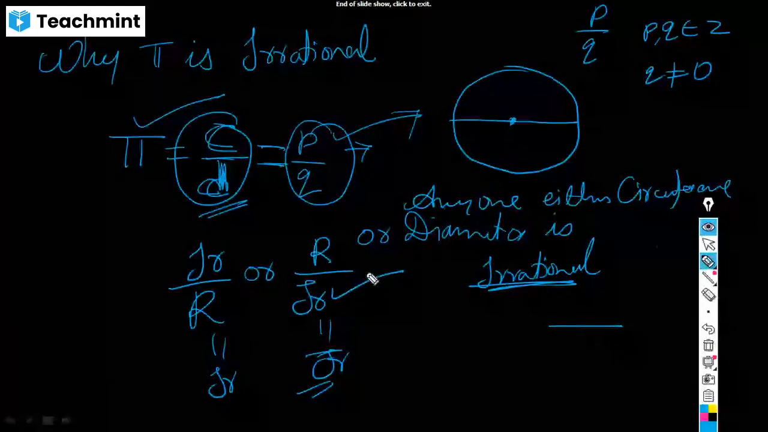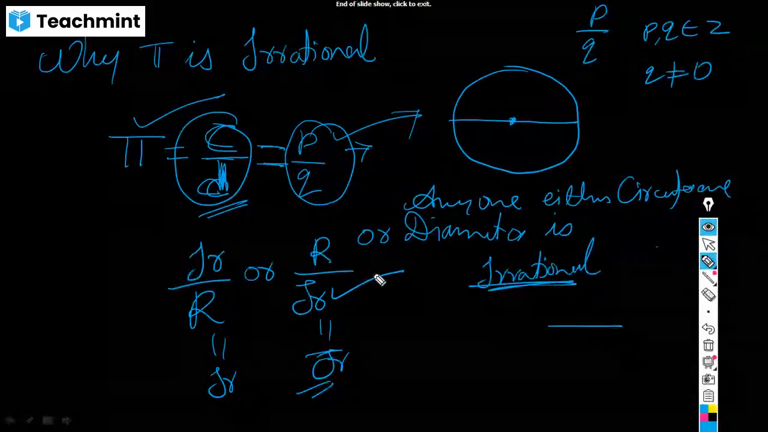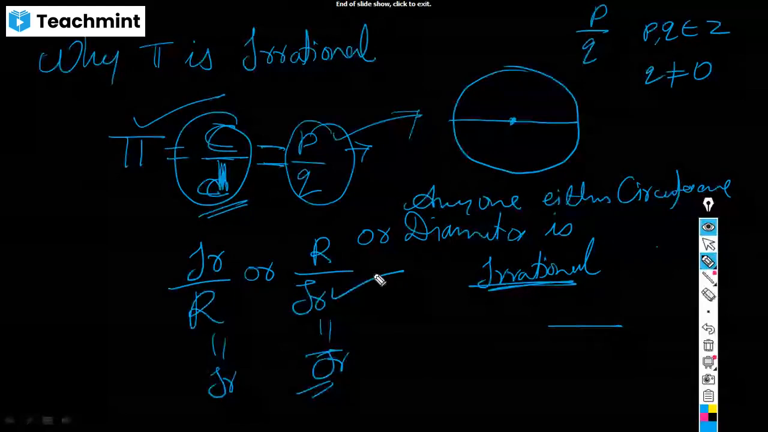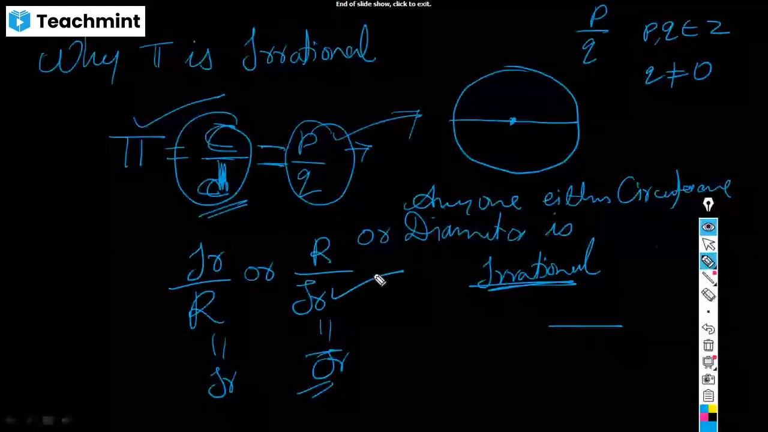Among P or Q, any one of them is irrational. Okay, so when any one is irrational, we lose the definition of a rational number.